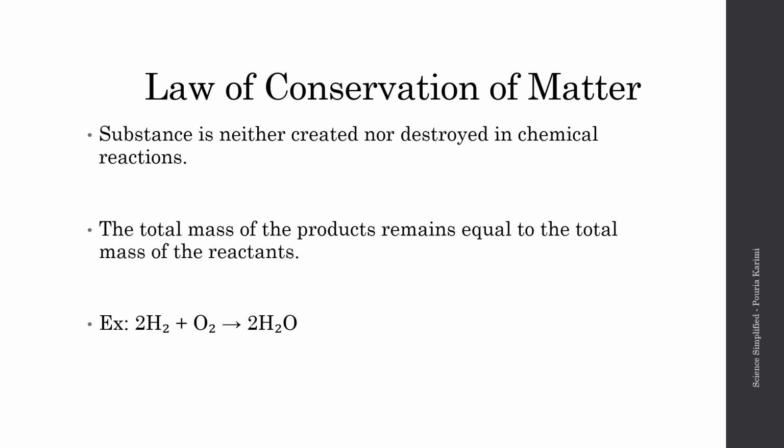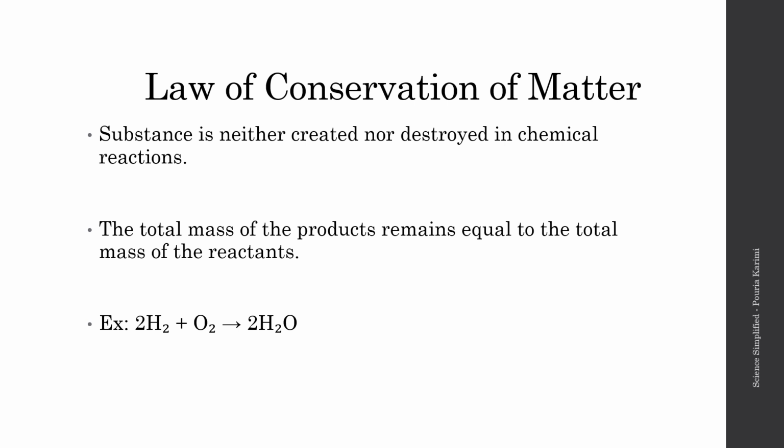Let's take a look at this example down here. This is again a process of making water. So if we look at it, we have 4 molecules of hydrogen. 2 times 2 equals 4. Pretty easy. So 4 molecules of hydrogen on the left side. We also have 4 molecules of hydrogen on the right side. Makes sense, 4 and 4. We have 2 molecules of oxygen on the left side.